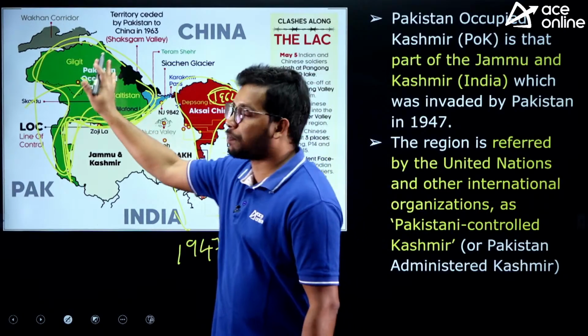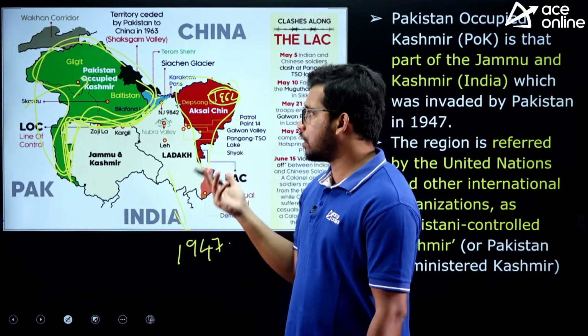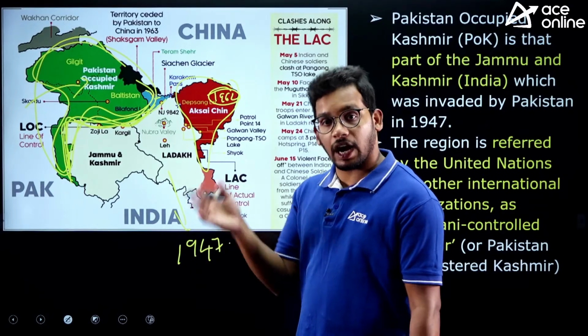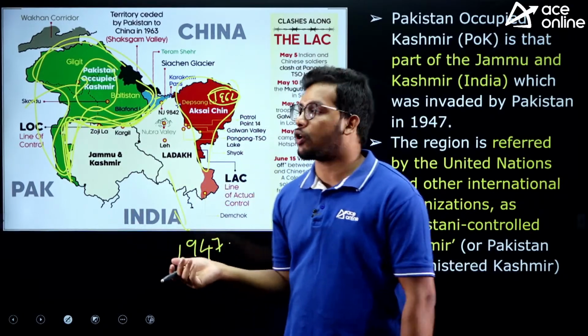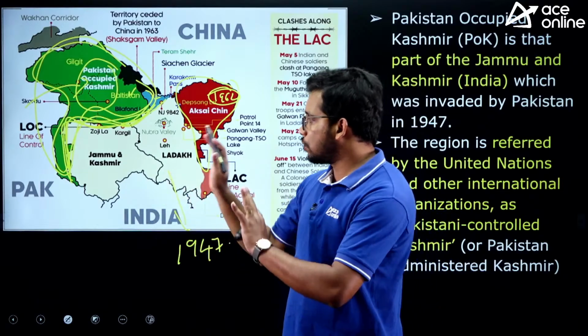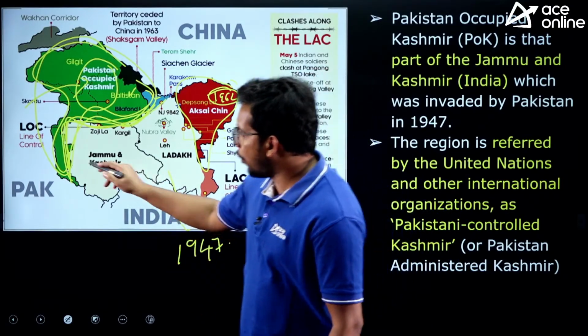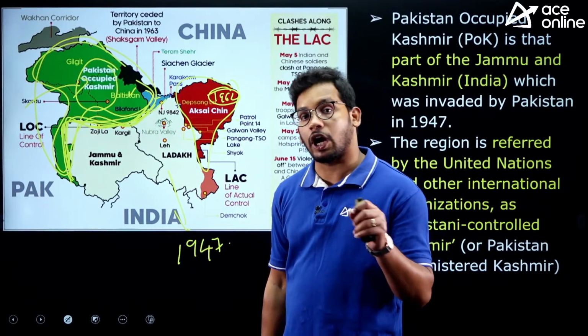This is called Pakistan occupied Kashmir, and at international forums like the United Nations, they call it Pakistan administered Kashmir, but actually this is an illegally occupied one, so we are calling it Pakistan occupied Kashmir. The boundary line between India and Pakistan is the line of control.